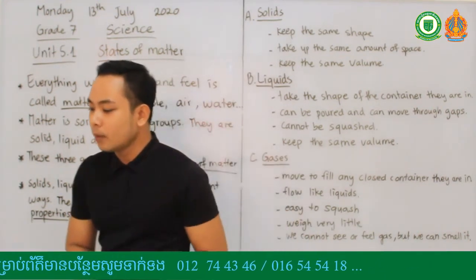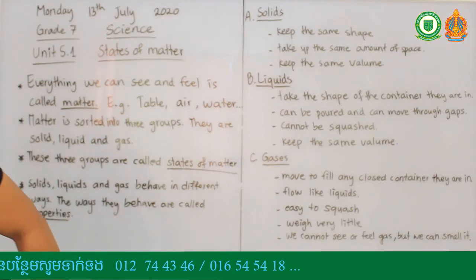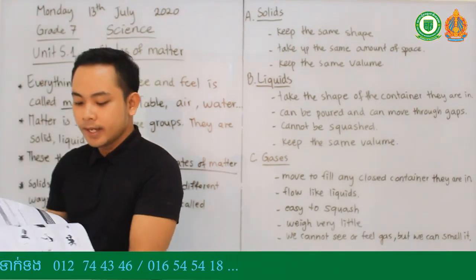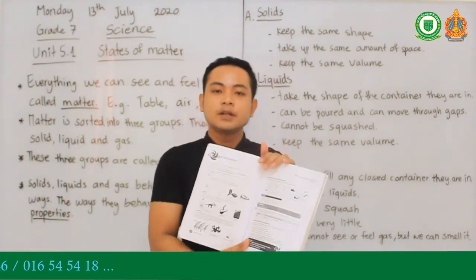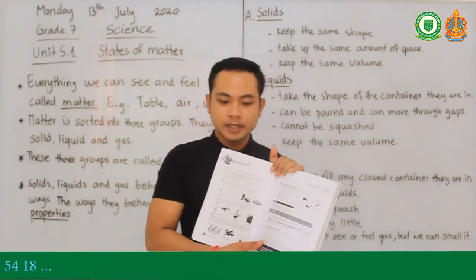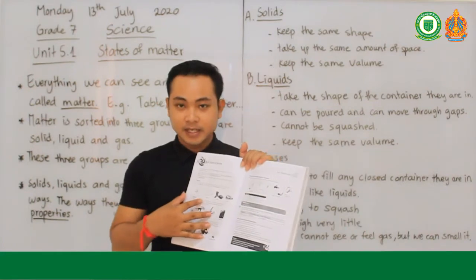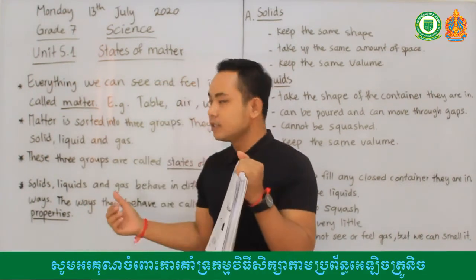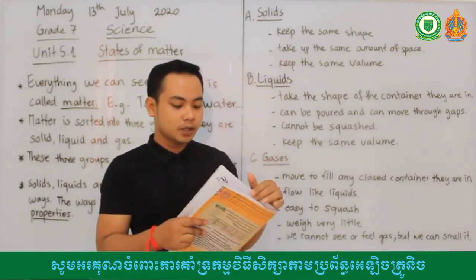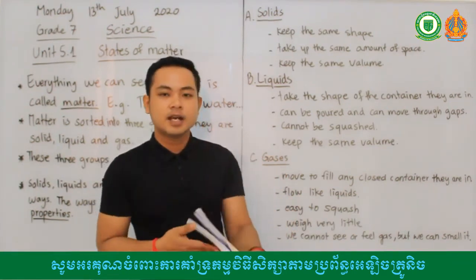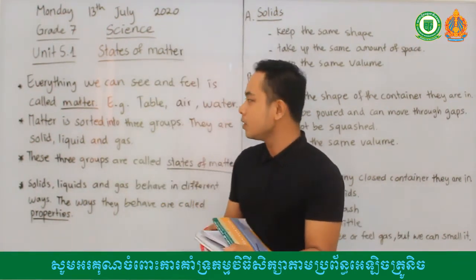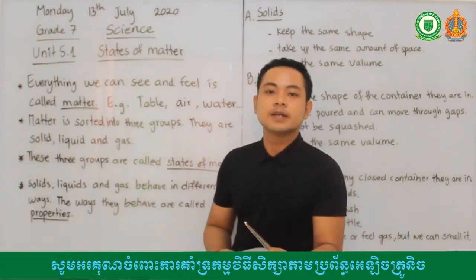Okay. So there are more examples in your textbook. Can you please open your textbook to page 68? There are more examples right there. So try to read this one and copy this lesson into your notebook. I have already summarized it for you. They're very easy for you to understand.